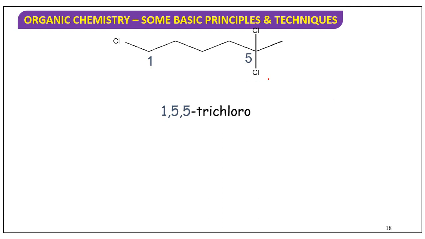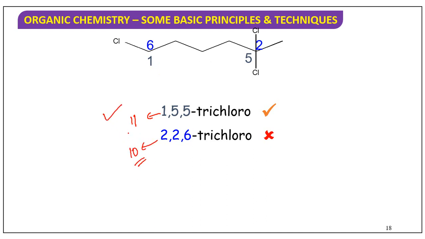Next, here is one more similar example. So how can you take? See, the lowest sum rule is there, but 1 comma 1 is 11. Here it is only 10, even though, this is preferred. Why?